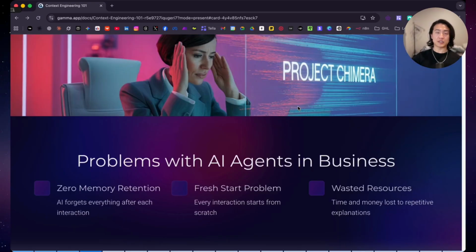This is what's happening in most businesses implementing AI right now. The AI agents that they implement have zero memory retention. AI forgets everything after each interaction. It's just like customer support chatbots. They forget everything unless you tell them everything or they provide their order number. Every conversation starts from scratch, which creates a fresh problem where customers have to re-explain everything every single time. This leads to massive inefficiencies and wasted resources, time and money lost to repetitive explanations that could have been automated.